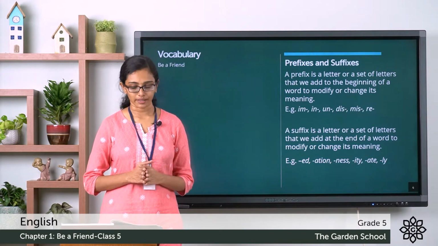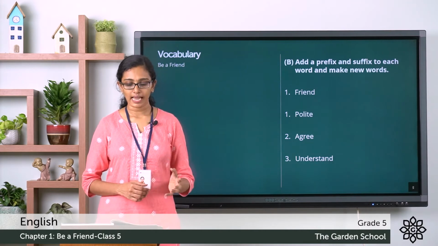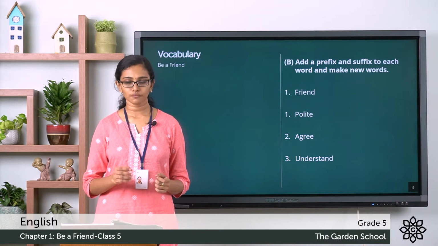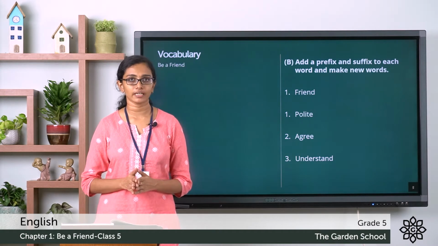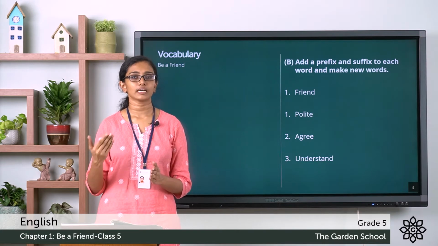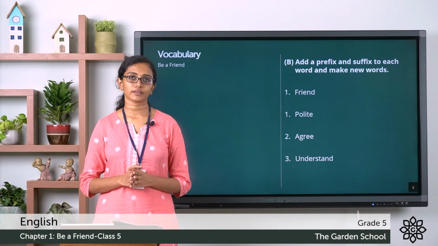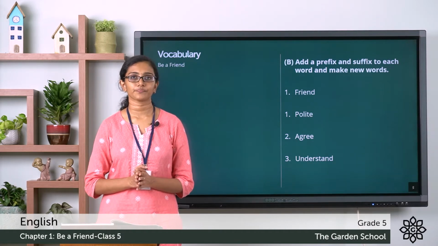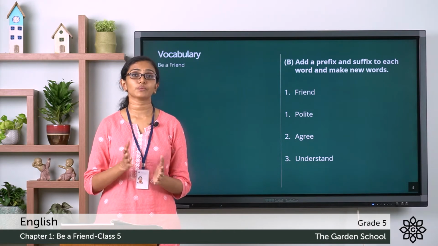Let's move on to the exercise part. In section B of the vocabulary exercise, you have a question. Add a prefix and a suffix to each word and make new words. Here 4 base words or root words are given, and to each of the words you have to add one prefix to make a word and then a suffix to make another word. For example, the first word given there is friend. If you add the prefix be to the word friend, what do you get? You get befriend. And if you add the suffix ship to the word friend, you get the word friendship.